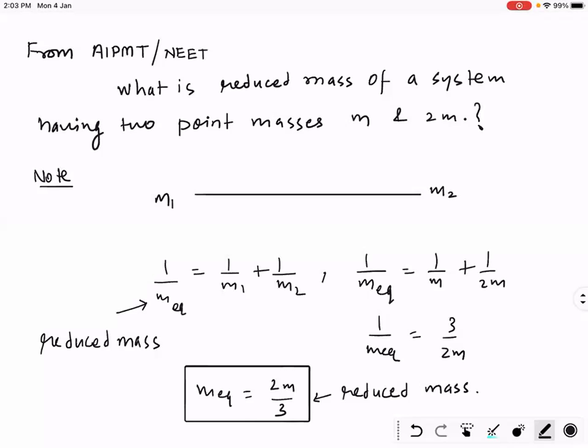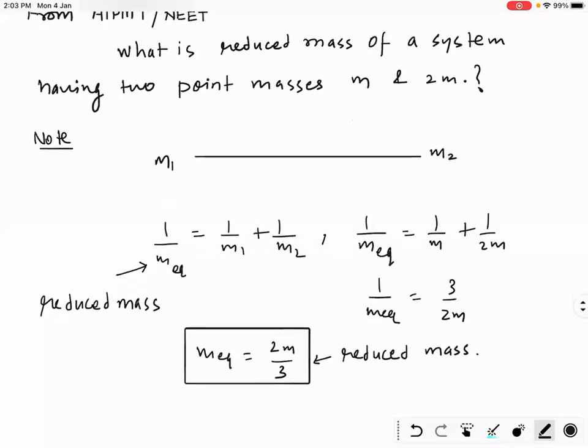Done? Let's move towards the next question. So we have learned moment of inertia of a point mass, right?